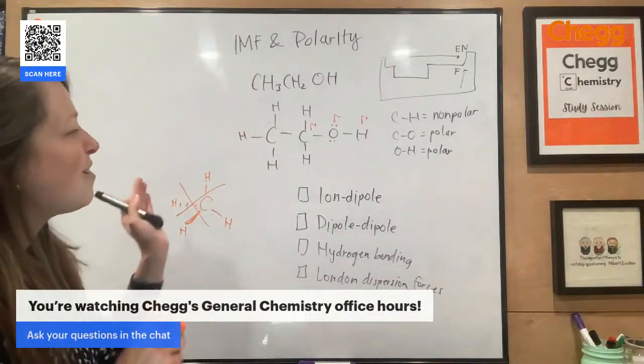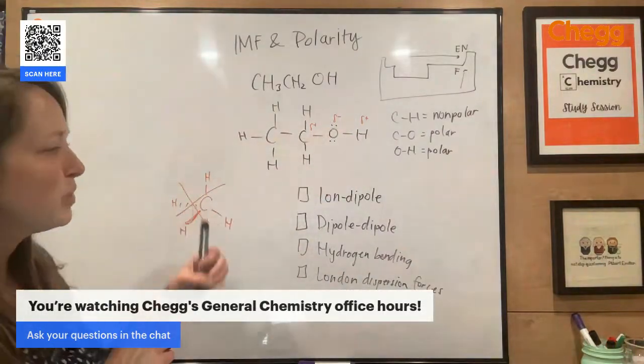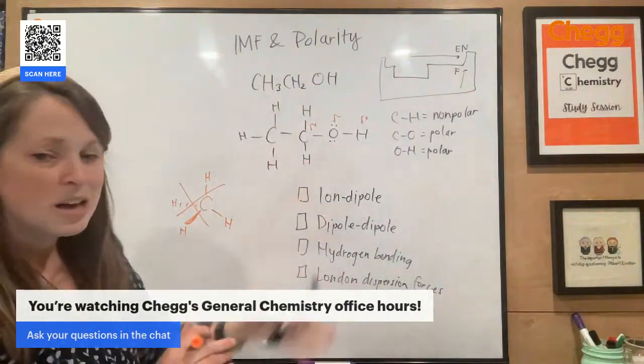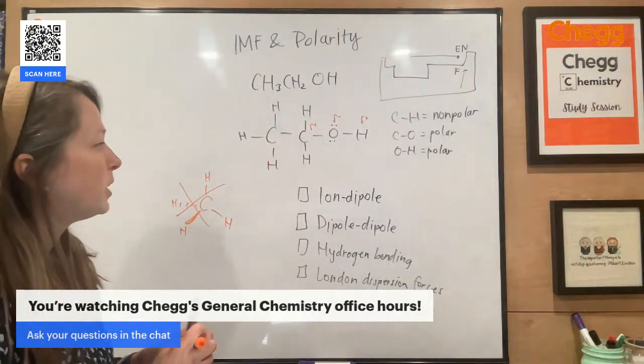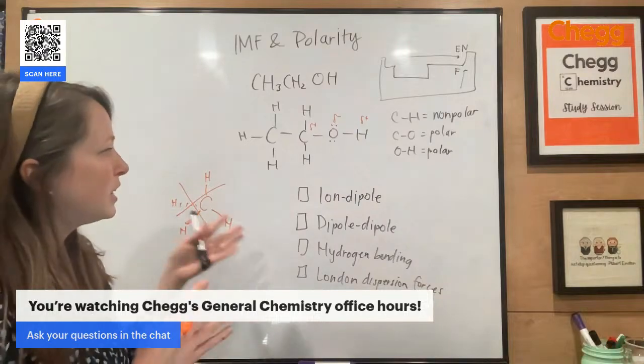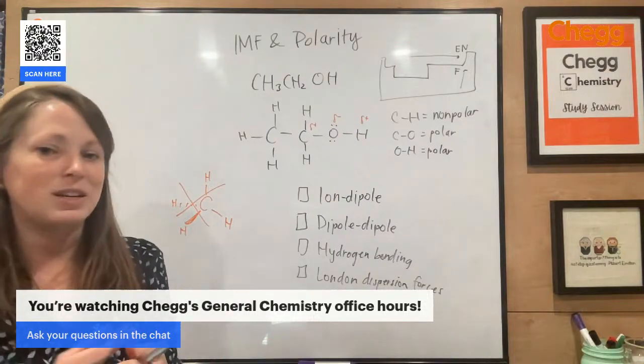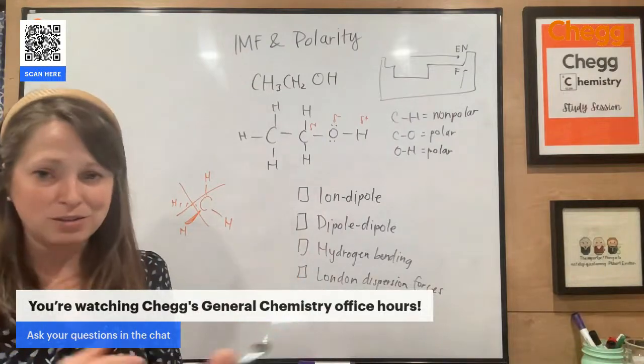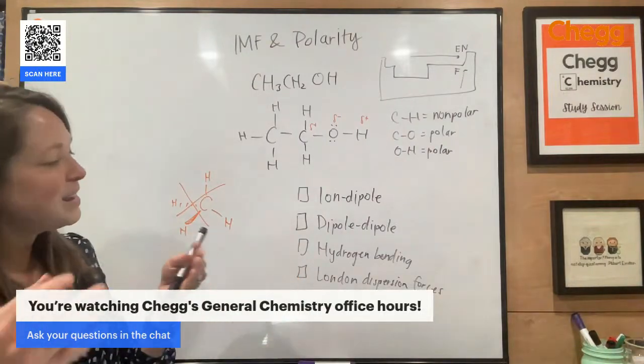Sorry, I'm jumping around. We have determined that we have polar bonds in this molecule. It is not a symmetrical molecule, therefore this is going to be a polar molecule. That means we are going to experience differences in electronegativity where we have a slight shifting of those electrons, making partial positives and partial negatives.